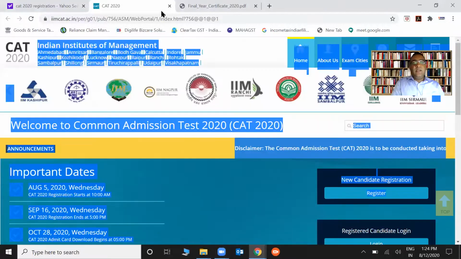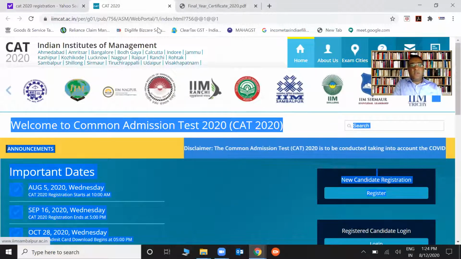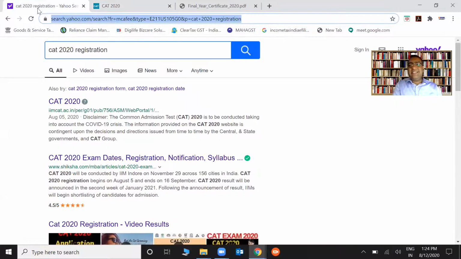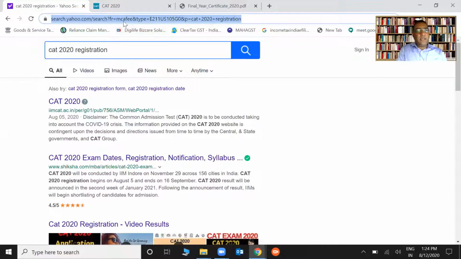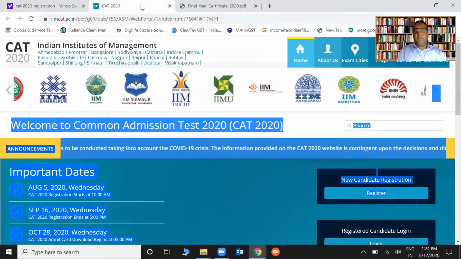So I'll be sharing my screen right now with you guys and tell you the general process. Here we go. So the first thing is this: you click on CAT 2020 registration. Oh, that's easy, right? You can easily understand that. Click on it, and this is what will automatically open. Here we go. This is what will come.